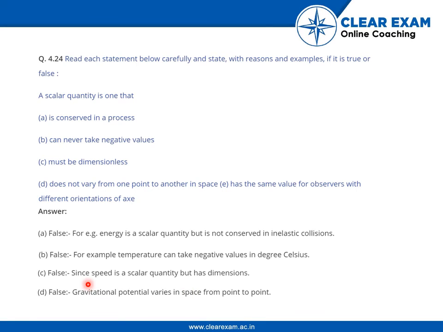Next one is false, which is this: does not vary from one point to another in space, because gravitational potential varies in space from point to point. And the last one is true, has the same value for observers with different orientations of axes, since it does not have direction.